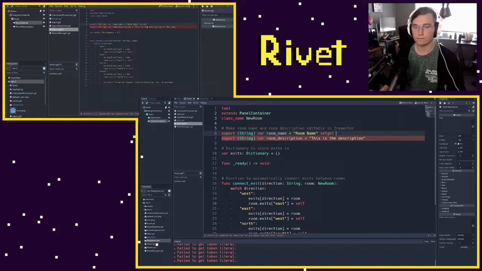And what it means is that if you have a set function, whenever this variable is changed, it doesn't matter where from, whether it's from the editor or from another piece of code running in your game, it doesn't matter. Whenever it changes, your set function will be run instead of just changing this variable itself. Same thing for your get function. From the editor or in your game, whenever someone tries to get this variable, your get function will be run instead if it is defined.